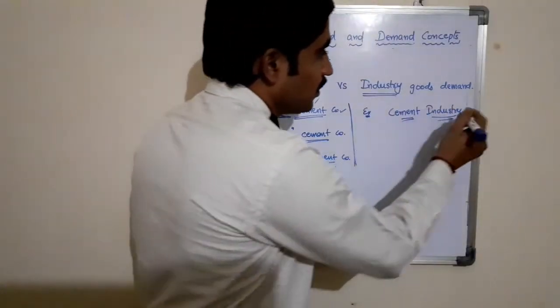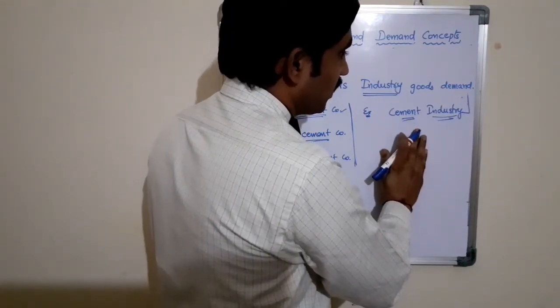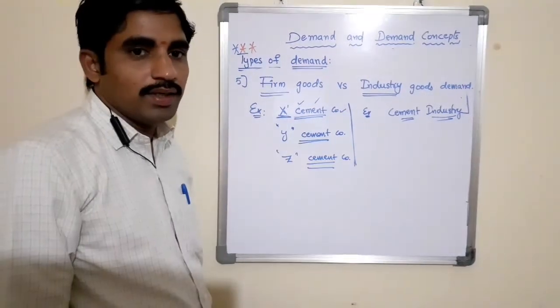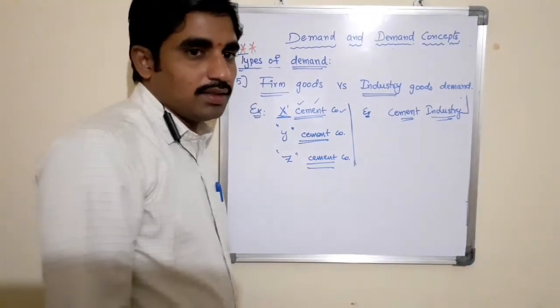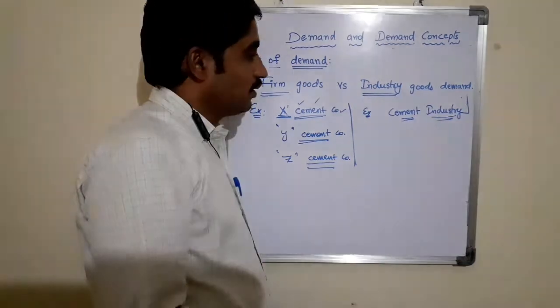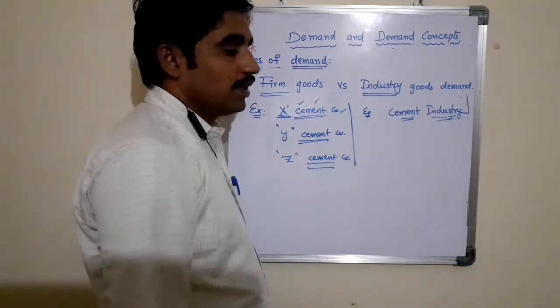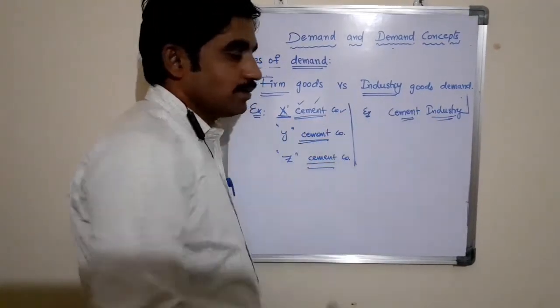The demand for this cement in the market is said to be industry goods demand. When there is a demand for construction in the market and real estate is going very well, automatically there is a demand for the cement companies as well as the cement industry.